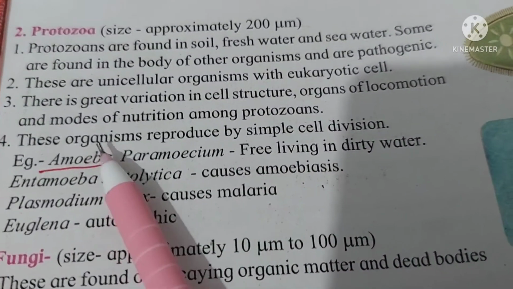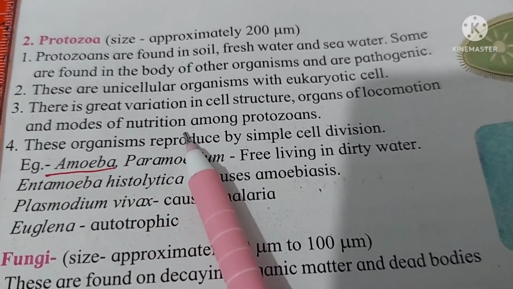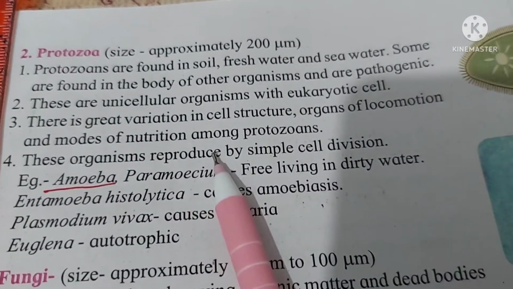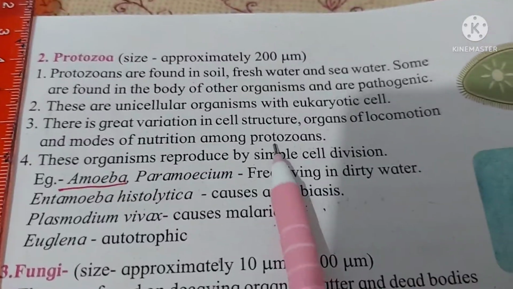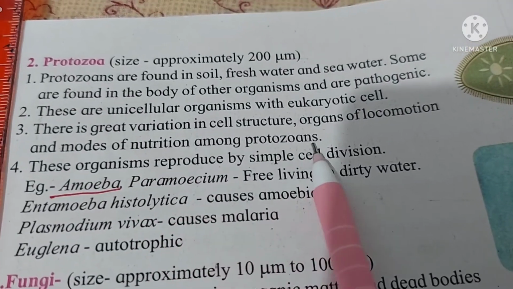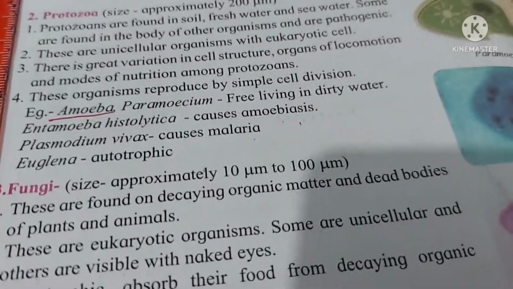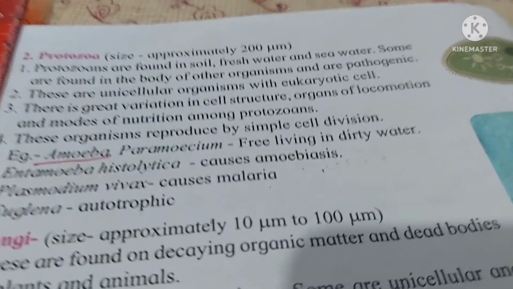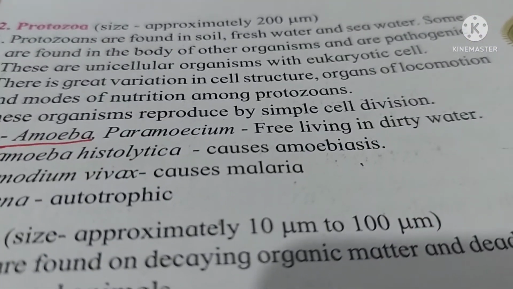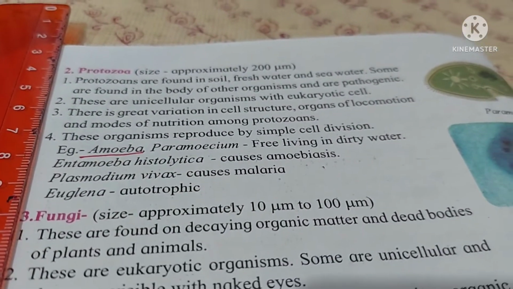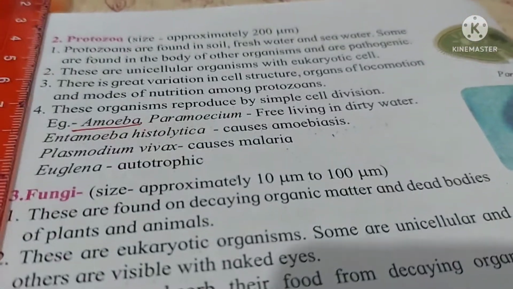Organ of locomotion is also different. Some have flagella, some have cilia. Cilia are fine hair-like structures and flagella are whip-like structures. Then mode of nutrition is also different. Some are parasitic in nutrition, some are free living, and they are found in dirty water, etc. These organisms reproduce by simple cell division, that is, one cell divides into two. Examples: amoeba, paramecium, free living in dirty water, and that is why it is a waterborne disease.